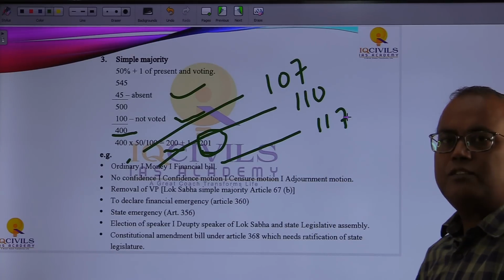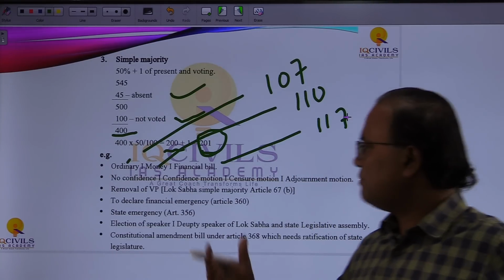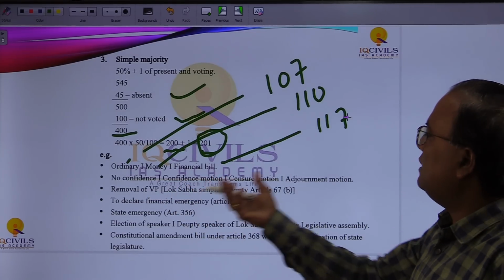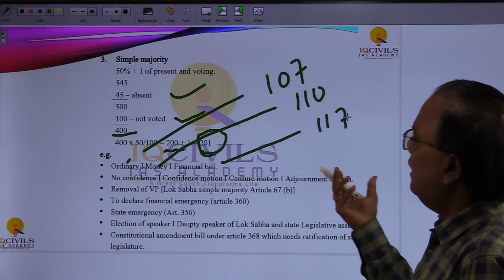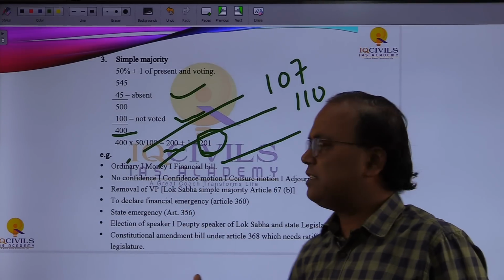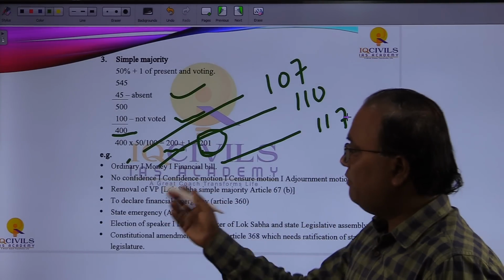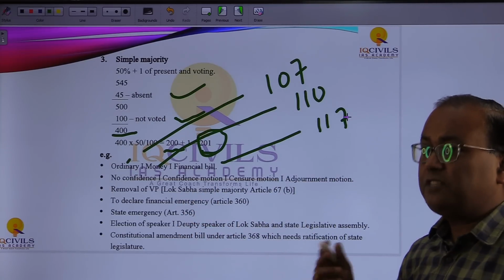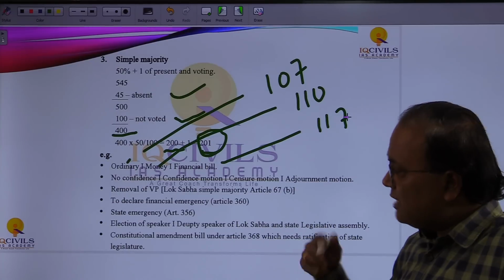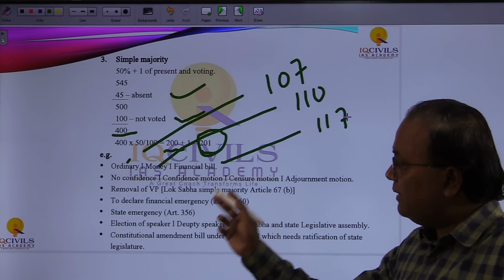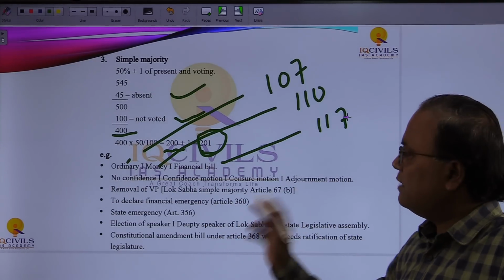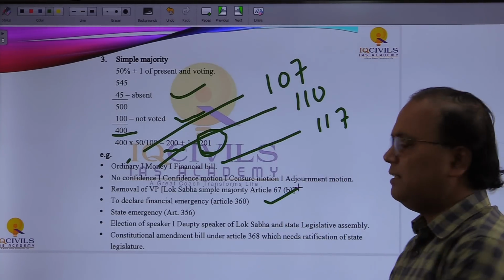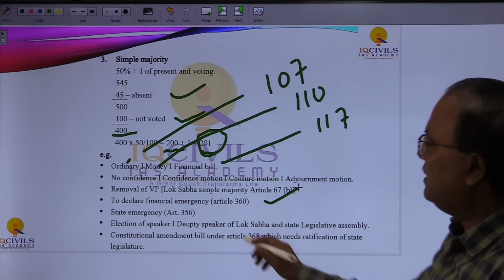Suppose a no confidence motion is moved against the government, and even the confidence motion, censure motion, adjournment motion, all these are required to have a simple majority. Even the removal of the Vice President in the Lok Sabha requires the simple majority. Removal of the Vice President in the Rajya Sabha requires the effective majority, but in the Lok Sabha it requires the simple majority. Even to declare the financial emergency under Article 360, it requires a simple majority.